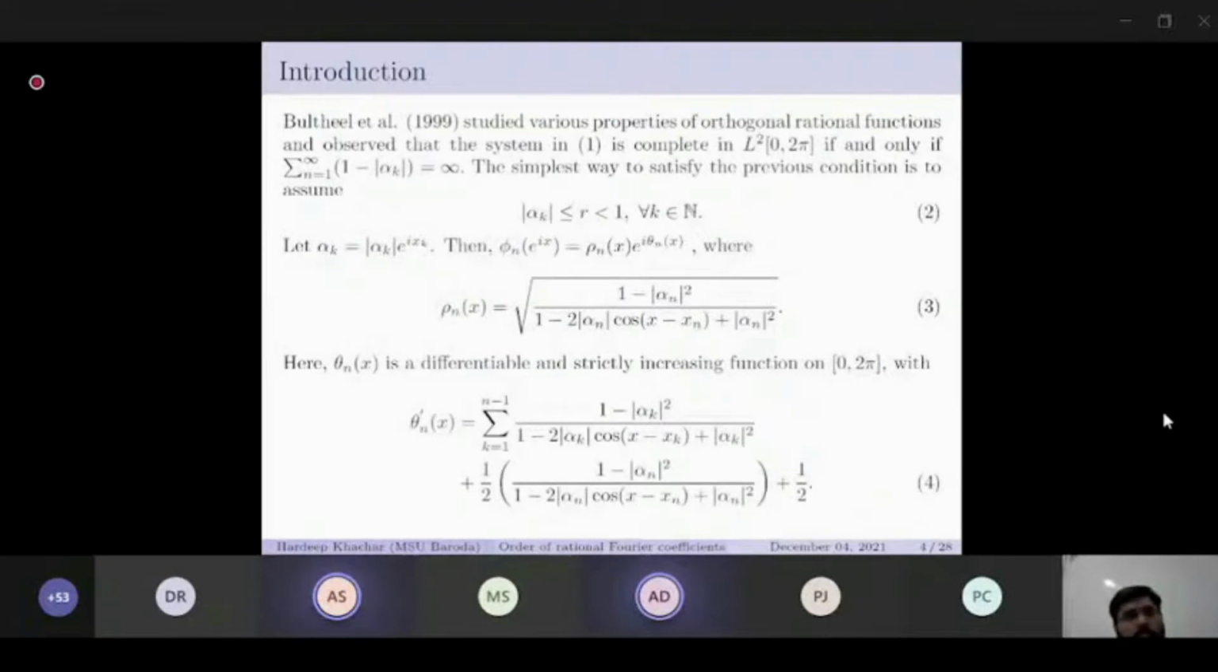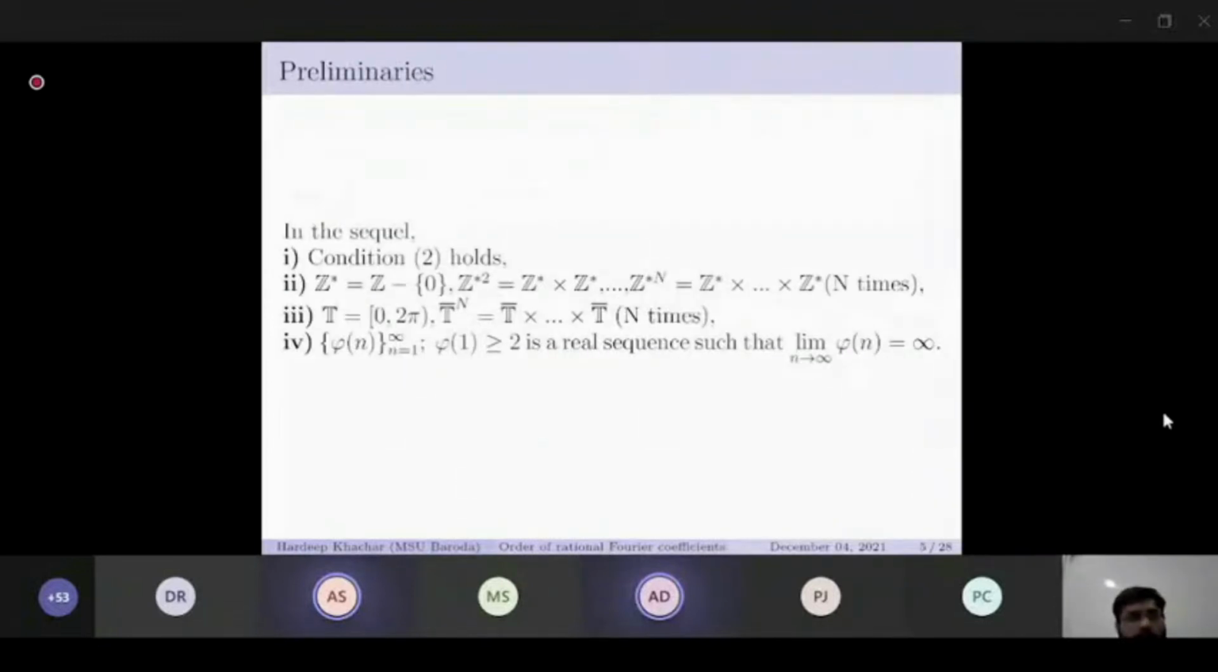Boolthiel and others studied various properties of orthogonal rational functions and observed that the system in 1 is complete in L2 if and only if the series sum of 1 minus mod alpha k diverges. The simplest way to satisfy this condition is to assume mod alpha k is less than or equal to r, less than 1. Let alpha k equal mod alpha k e raised to i x k, then phi n e raised to x is rho n x into e raised to i theta n x, where rho n x is as in 3 and theta n is a differentiable integrable function with derivative as in 4. In the sequel, we'll use these notations.